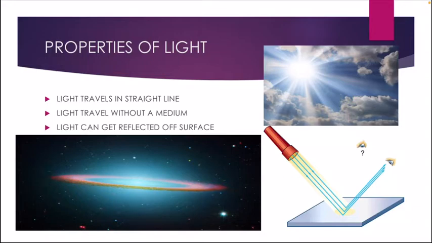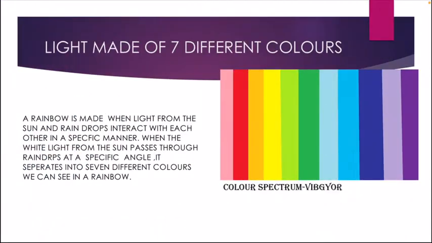Now, let us learn what light is made up of. As you all know, light is made up of 7 different colors. The light comes from the sun. When you see it in our daily life, what could you see? A white light. This is called white light. But white light is actually made up of 7 different colors. That is what we call VIBGYOR: violet, indigo, blue, green, yellow, orange and red.